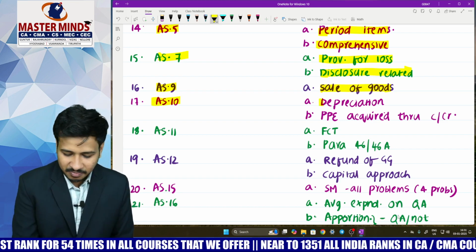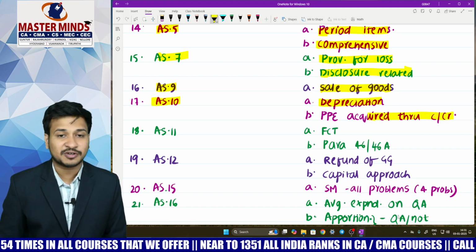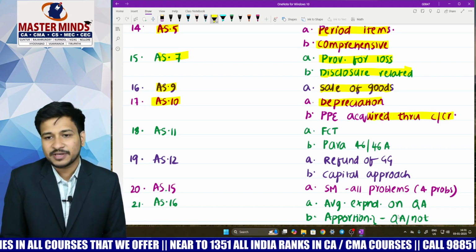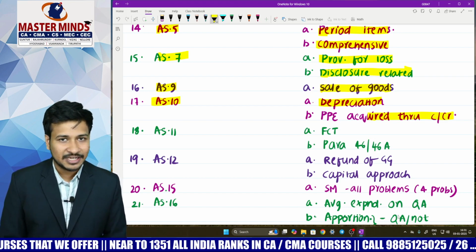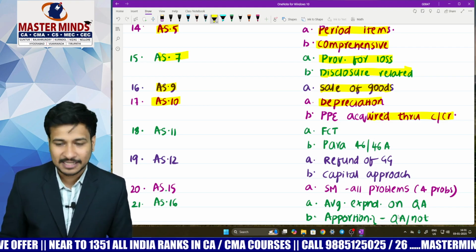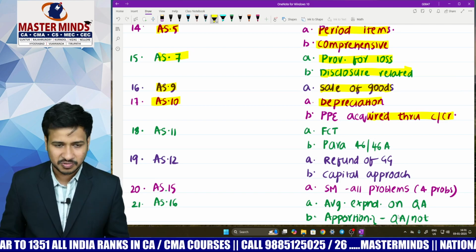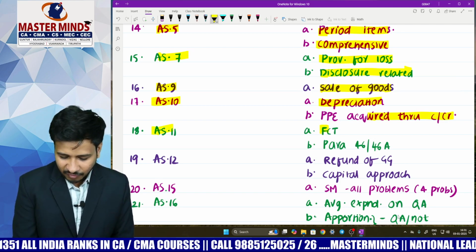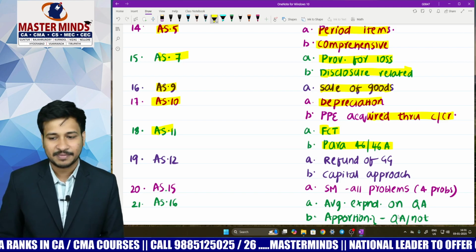Coming to AS 10, please concentrate initially on depreciation and PPE acquired through cash or credit. And of course, one more thing must be given more importance, that's revaluation. Please concentrate even on revaluation related problems also, and also subsequent expenditure. Next priority after these two things. Coming to AS 11, foreign currency transactions including paragraph number 46 and 46A.